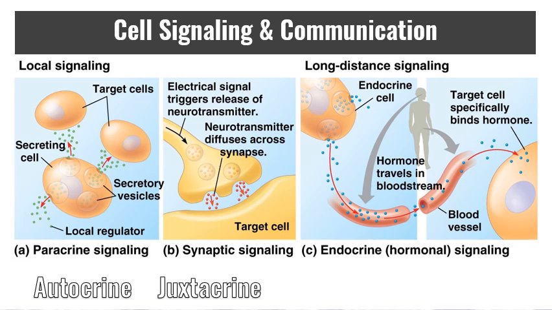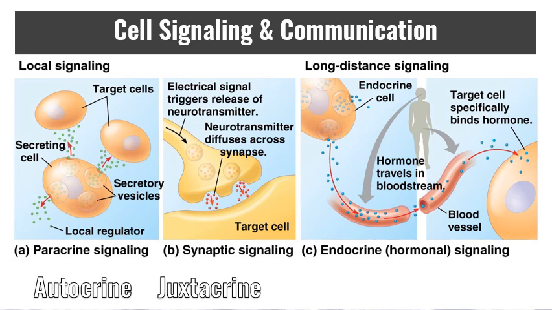Now, when you're looking at the basic forms of communication, you have local regulation and local signaling, and you have long-distance signaling. So autocrine signaling is when a cell signals itself to respond to something. Juxtacrine is when you have direct contact between cells, maybe through some sort of cell junction, gap junction, plasmodesmata, membrane-bound surface receptors. Paracrine signaling is when animals or whatever cells are releasing signaling molecules into the extracellular fluid around the cells, affecting nearby cells, or the local regulator function.